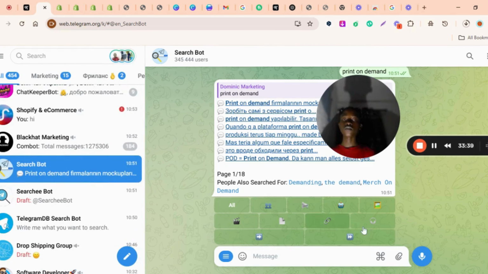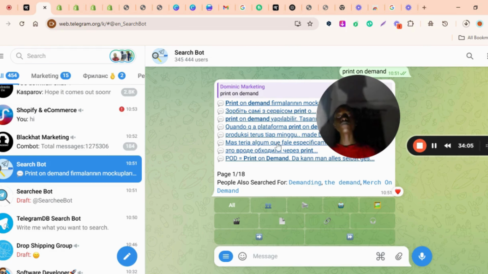So I've clicked on that white icon. It brought me to this one where they mentioned, okay, sorry, the white icon doesn't mean chat. It means messages that people have sent that include print on demand.